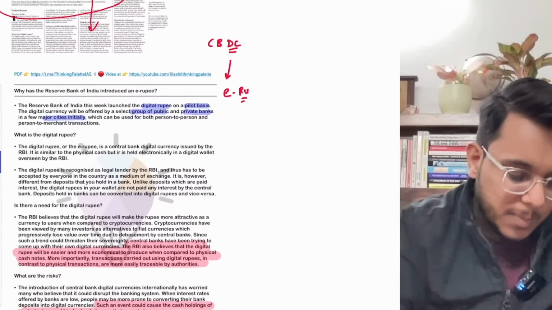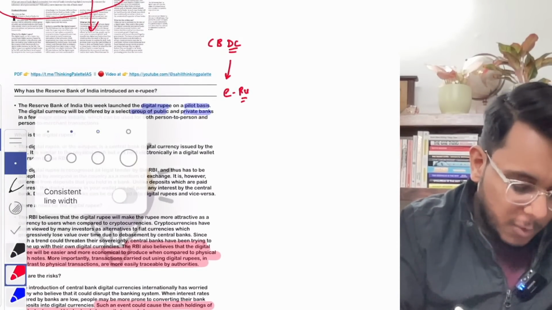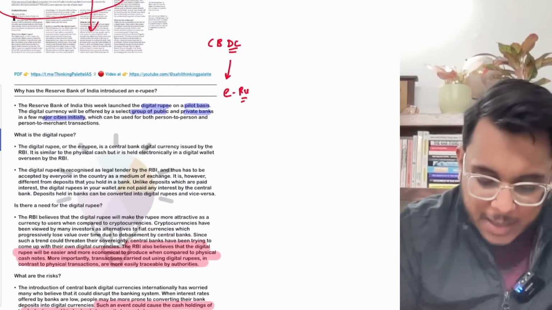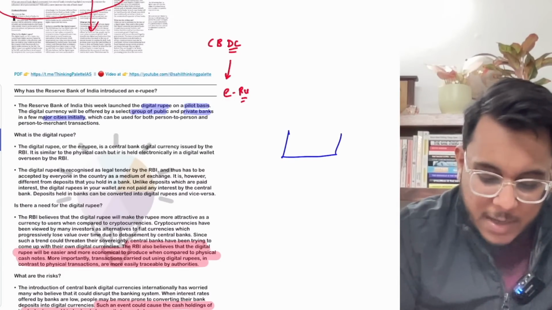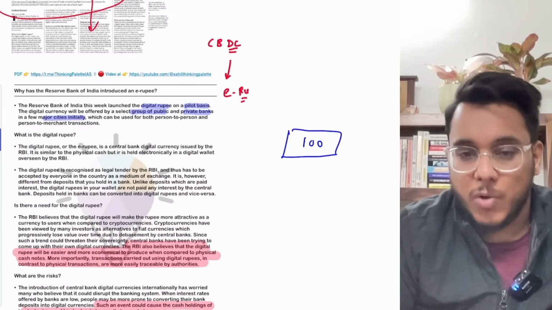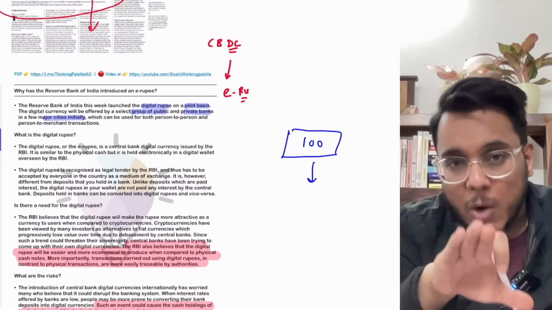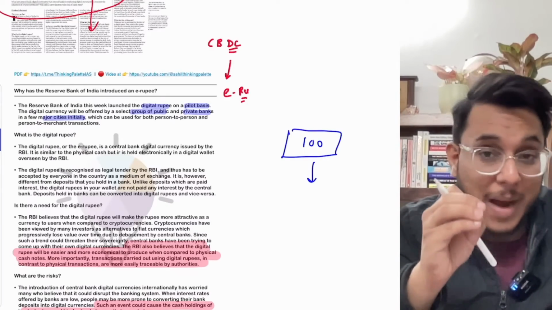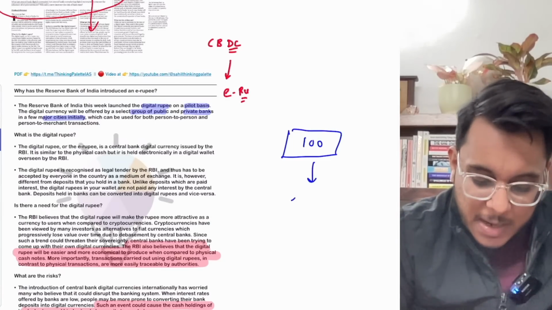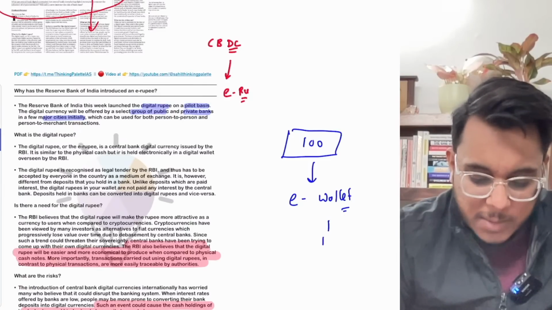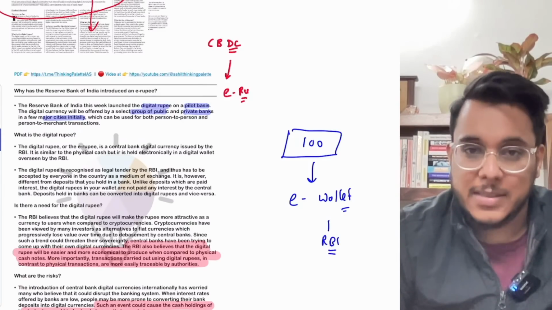Now guys, the first point is this e-rupee. Right now, let's say you have a 100 rupee note in your wallet. The digital currency will just be the digital counterpart of the physical currency, and this digital currency will be held in e-wallets, and these e-wallets will be supervised by the Reserve Bank of India. Is it clear or not?